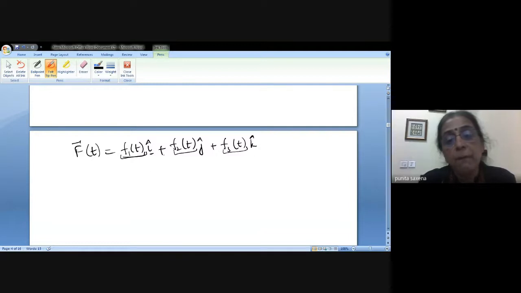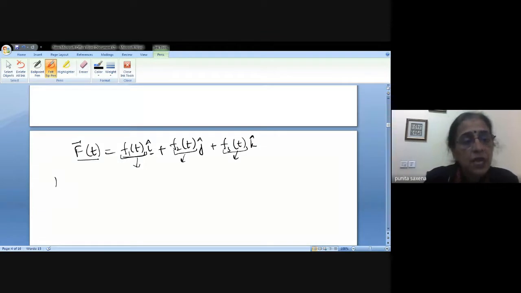But then we have combined them by assigning a direction to each of these functions, and that is why we are calling them vector valued functions. But since they are functions in themselves, that means whatever we have studied for functions in our calculus so far, everything can be applied here.